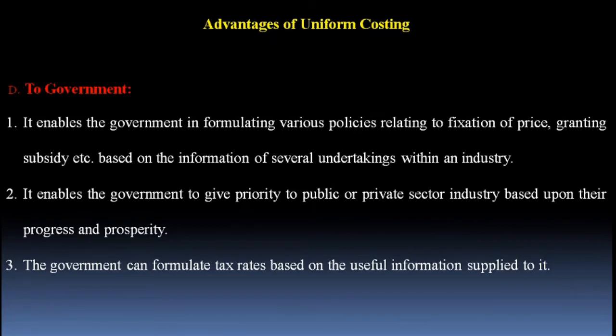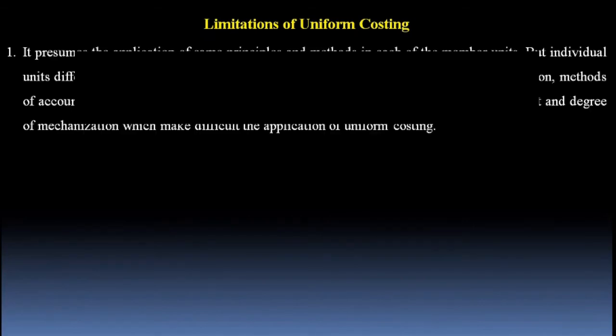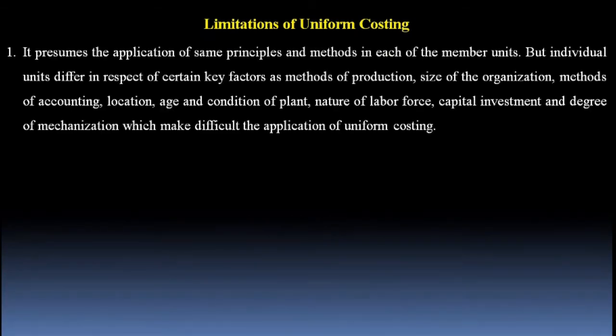That is quite obvious. Now let's discuss the limitations of uniform costing. Proper installation and effective operation of a uniform costing system is very difficult because of a few limitations. Let's discuss all those limitations. Point number one: it presumes the application of the same principles and methods in each of the member units.